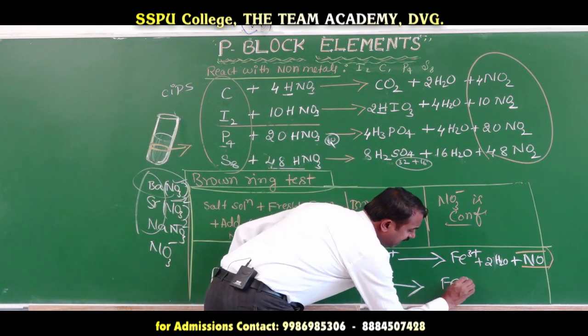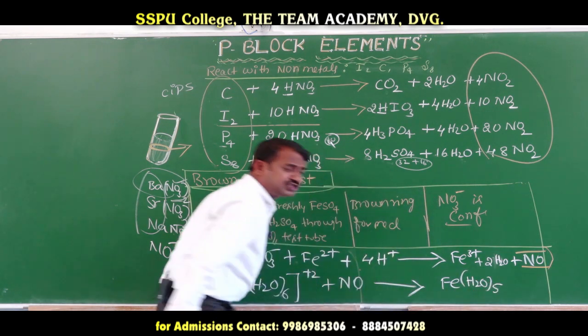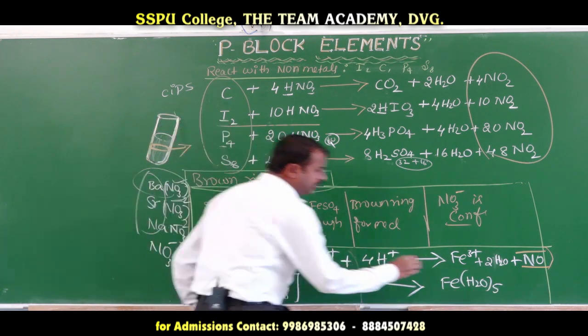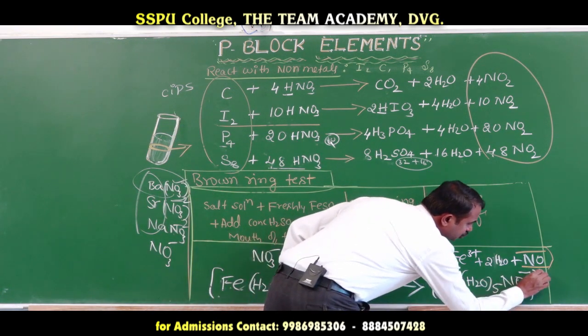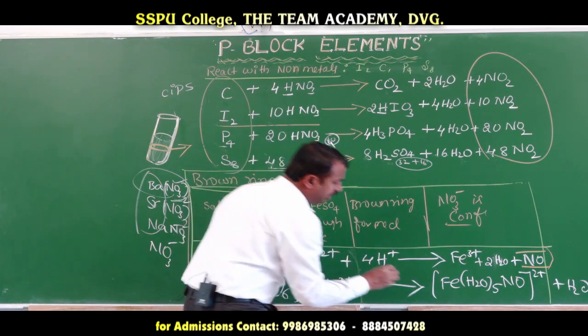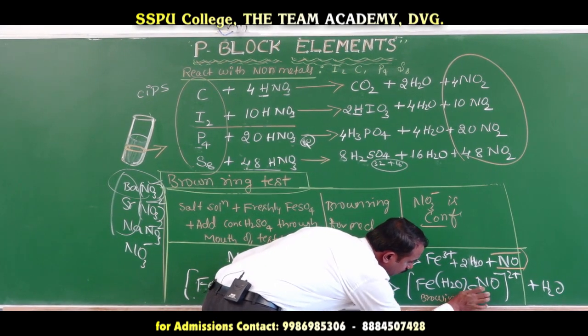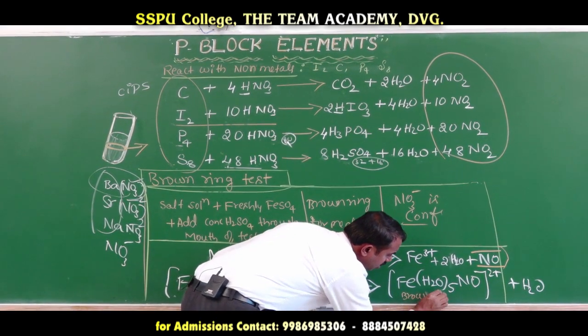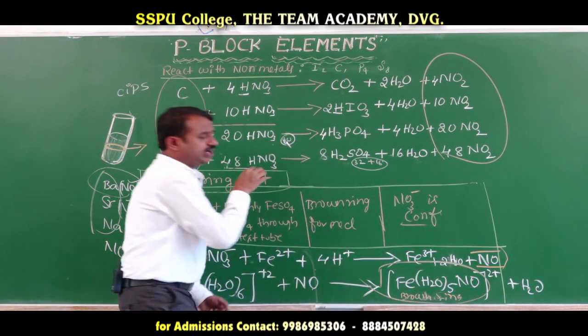One H2O is released, so how many H2O remain? Five. And NO enters here, giving plus 2, and a water molecule is released. This is called the brown ring. This is the brown ring test.